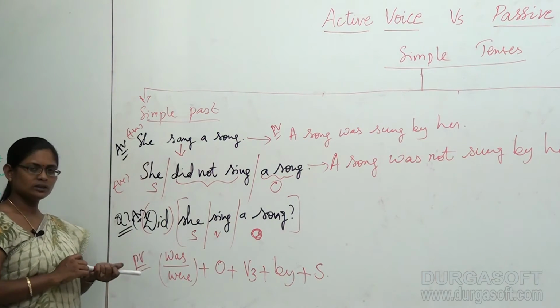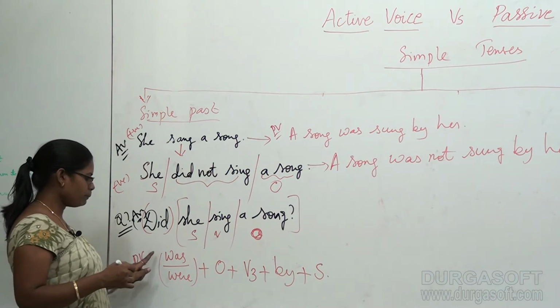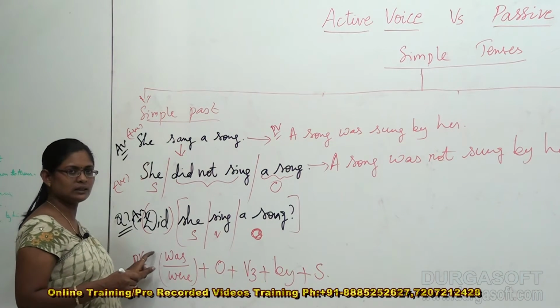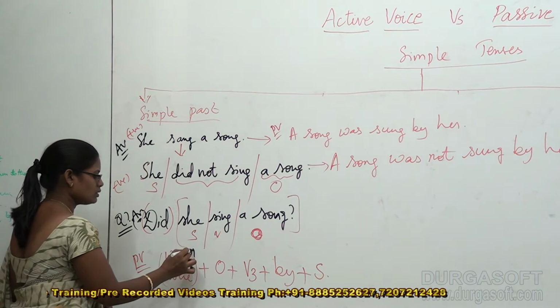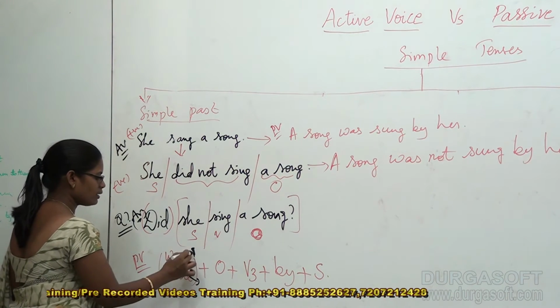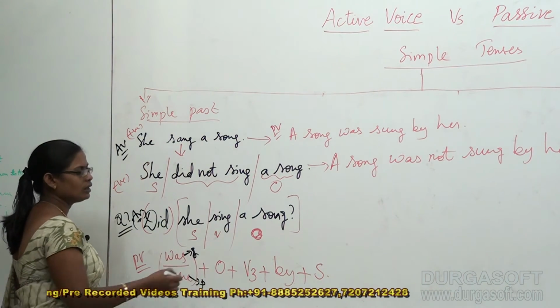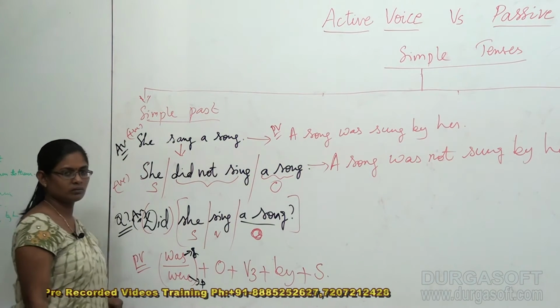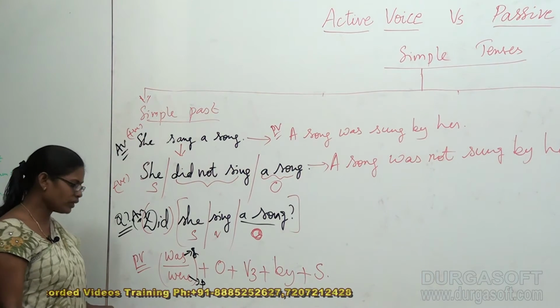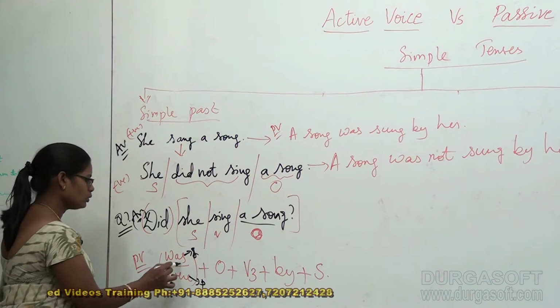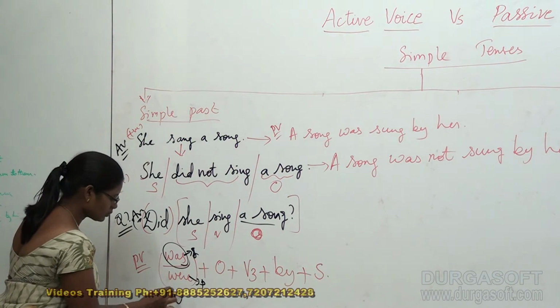This is the structure. So we begin with the question, that is the passive verb. So was is for the singulars, were is for the plurals. A song means how many? What is the subject here? Singular subject or plural subject? Very good, it is singular subject. So always take was.